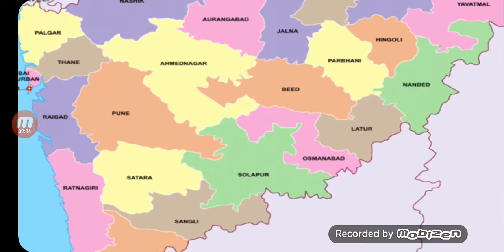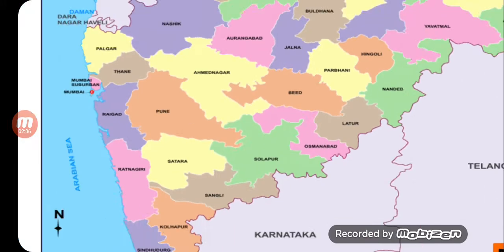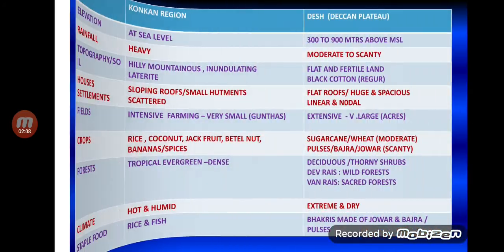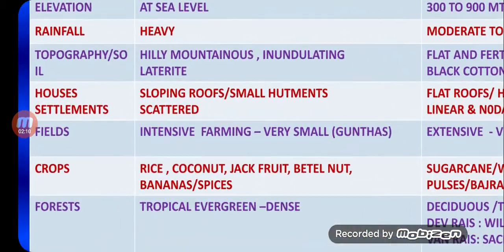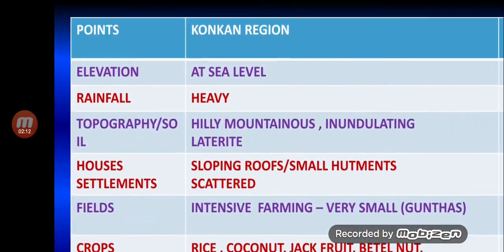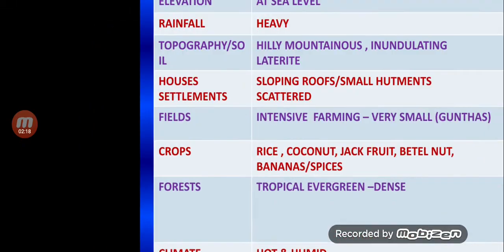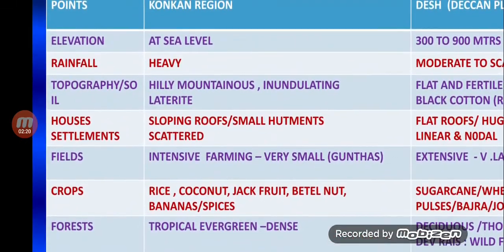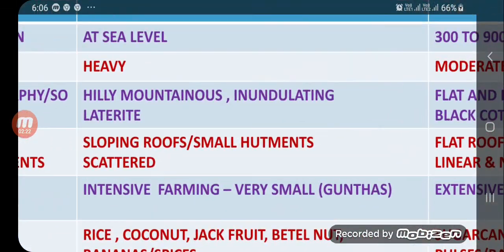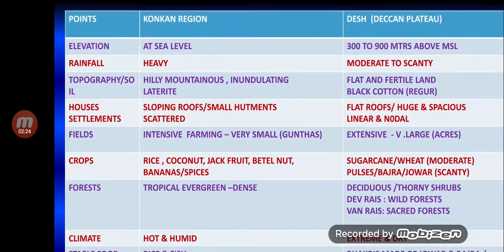Now we move on to the next slide. I want all of you to concentrate on this table, which is very important and shows the comparison between the two regions of Maharashtra, the two physical divisions of Maharashtra state. Now look at the elevation.